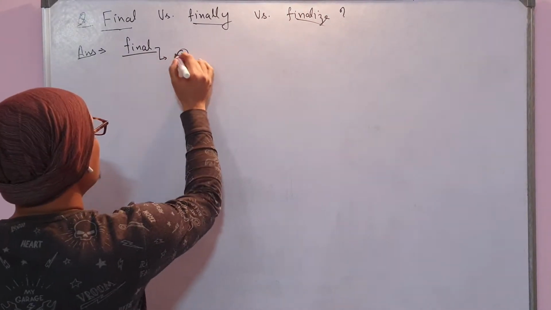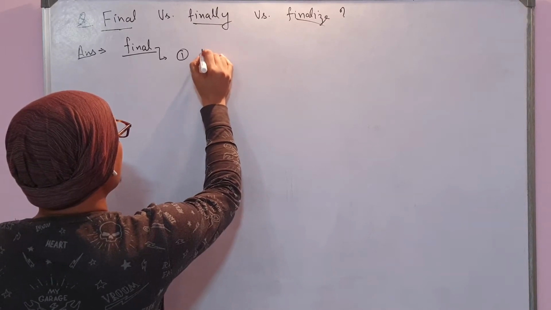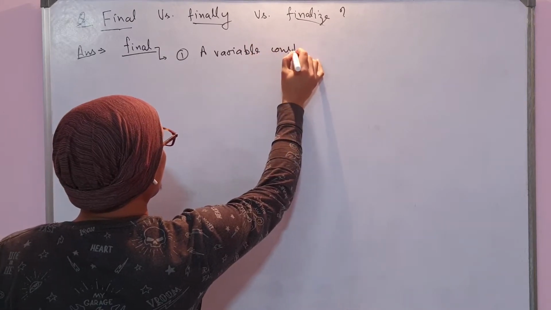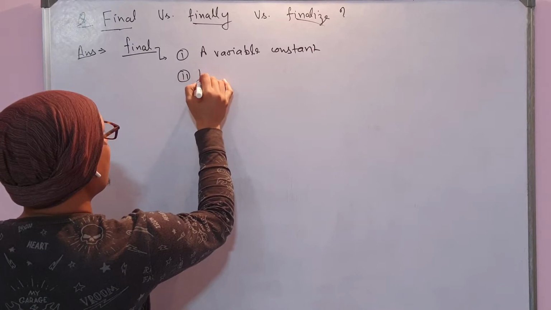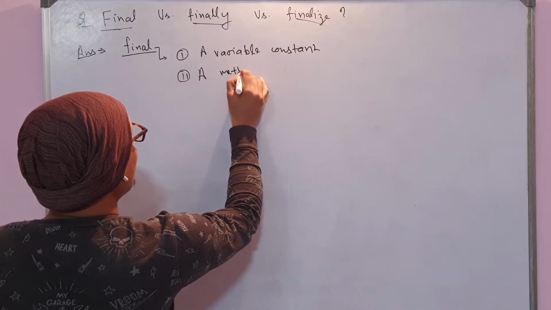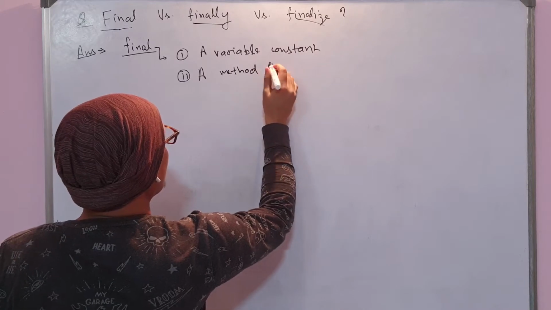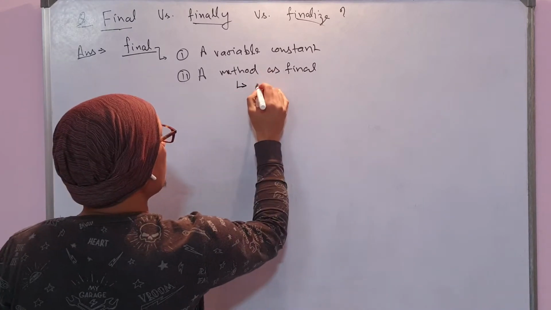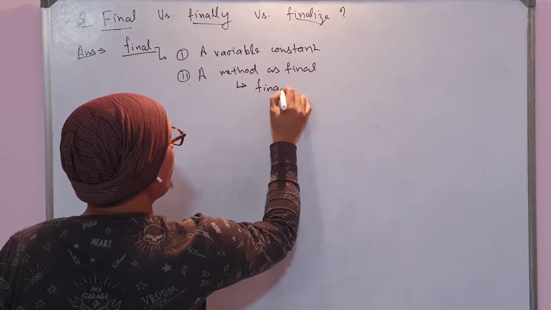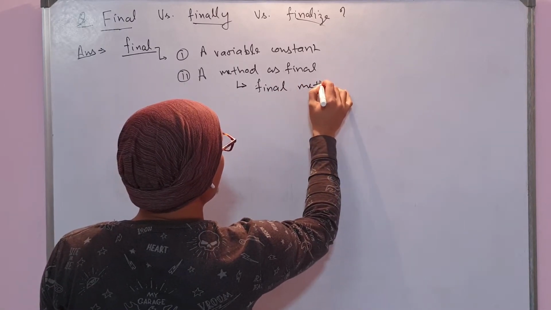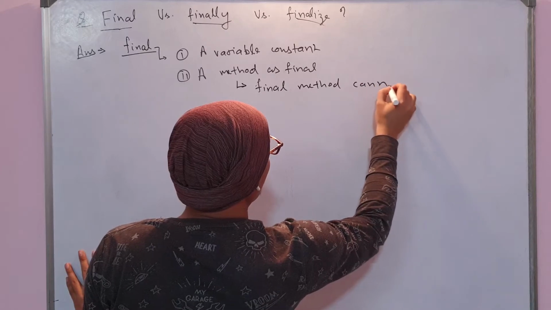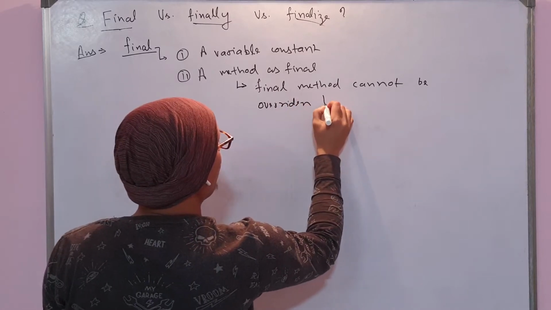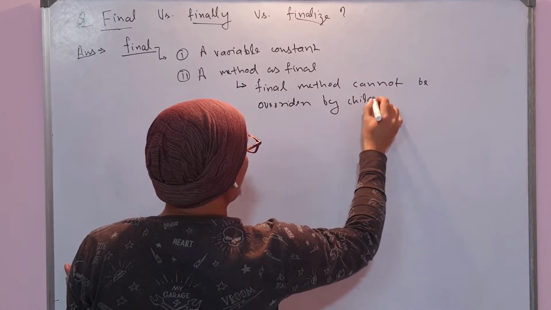So the final keyword is used to make a variable constant and a method final, so that the final method cannot be overridden by a child class.